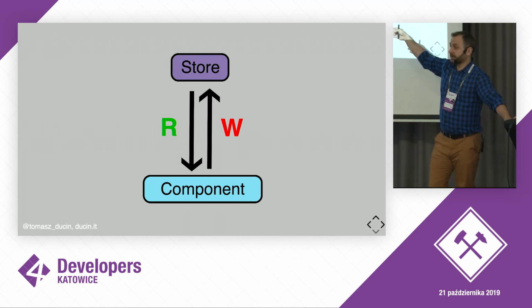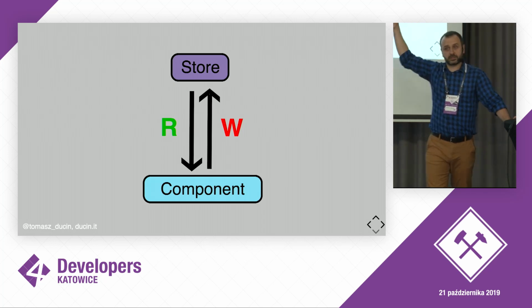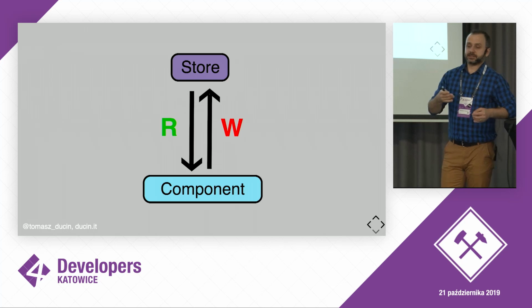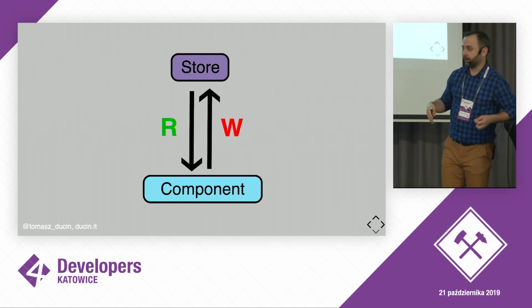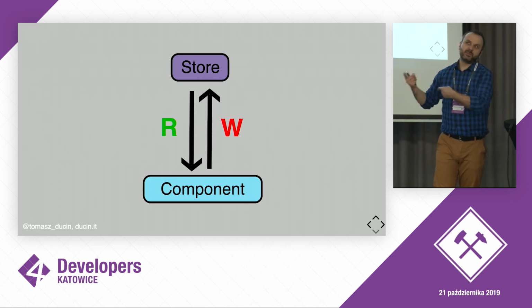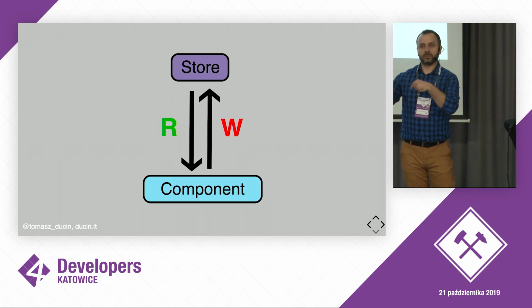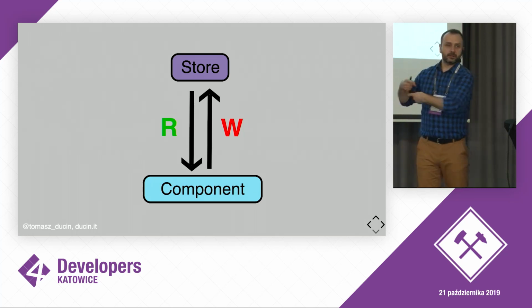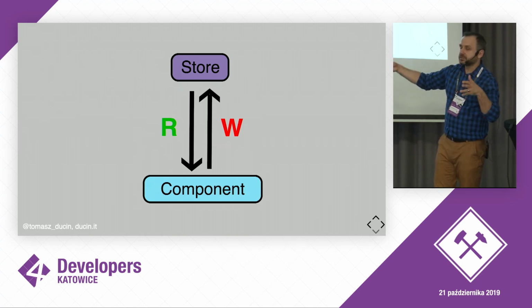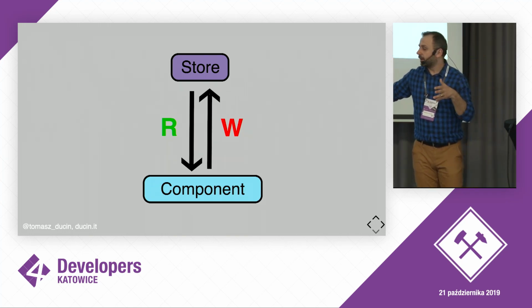One problem is that if a component was responsible for pulling the changes, for asking when a change happened, and it does so very often, like now: do you change? No. Is there a change? No. Is there a change? No. Then we're making a lot of, maybe not necessarily requests if it's all local, but we are basically wasting resources in our application. The more components we have, the more resources we waste.